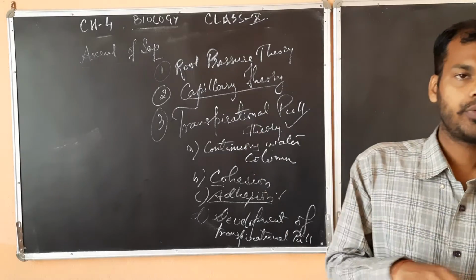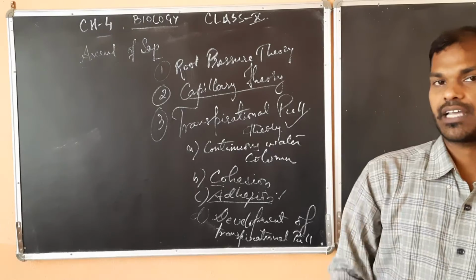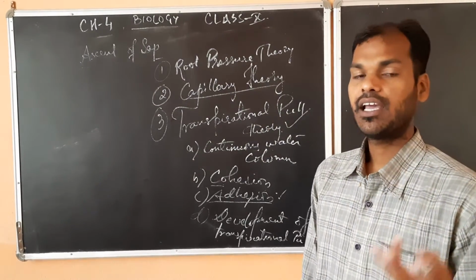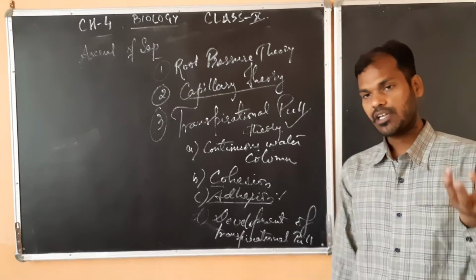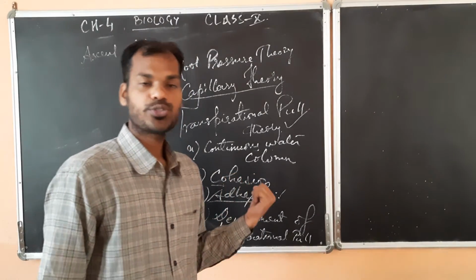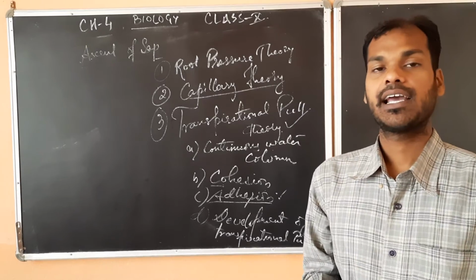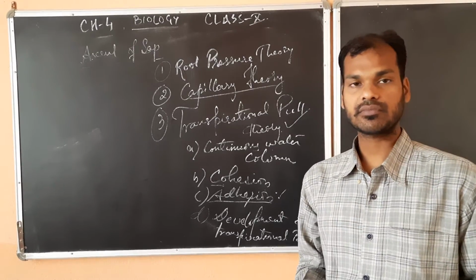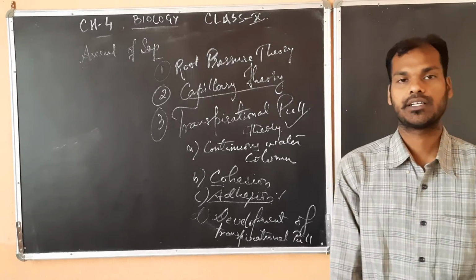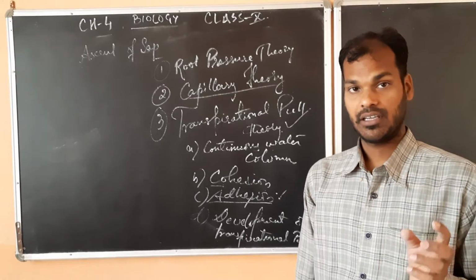So as a whole, we conclude that for the ascent of sap, three theories were given: the root pressure theory, the capillary theory, and the transpirational pull theory. The transpirational pull theory is the most accepted theory for the ascent of sap, which helps in the transport of water from the root hairs to the leaves, even at the highest point.